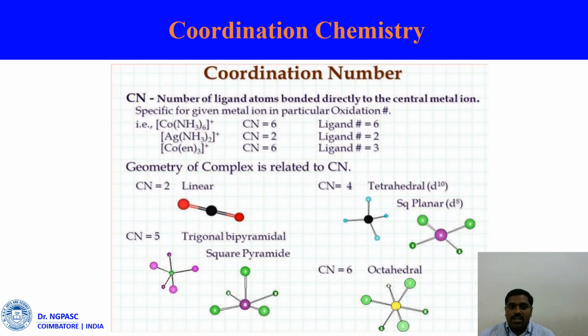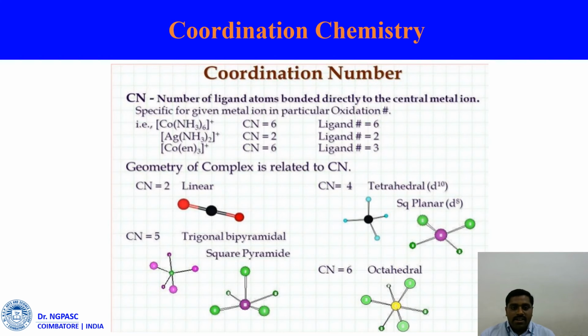Then we have the coordination number. Why do we call it coordination number? It is how many coordinations there are to the metal center. You know there are different types of geometries: linear, trigonal planar, square planar, tetrahedral, trigonal bipyramidal, square pyramidal, and octahedral, depending upon the coordination of the ligands.